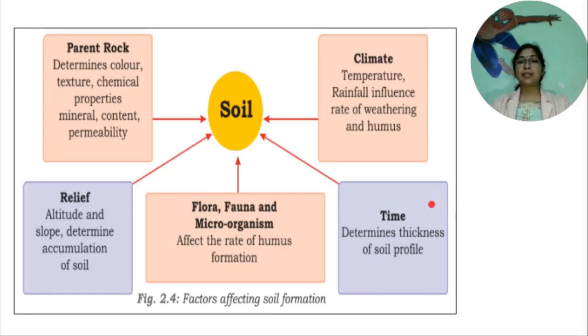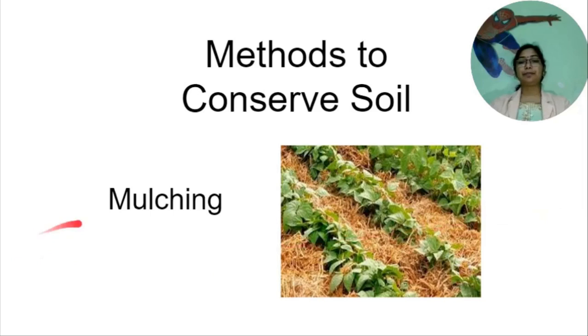Our next subtopic, soil conservation. Soil must be conserved to provide food for huge population. There are some methods to conserve soil. First one, mulching. The bare ground between plants is covered with a layer of organic matter like straw. It helps to retain soil moisture.